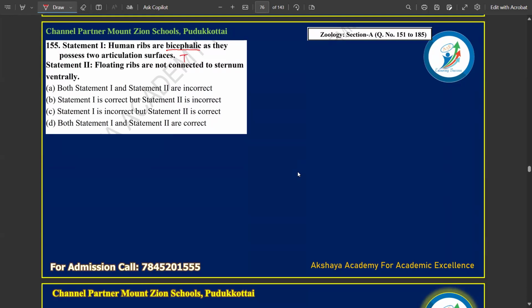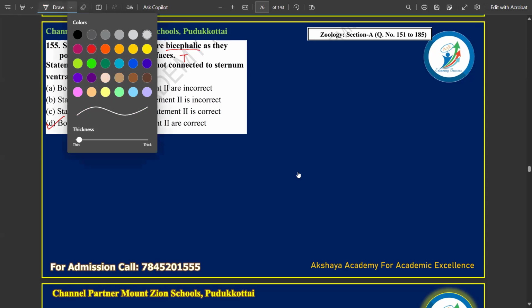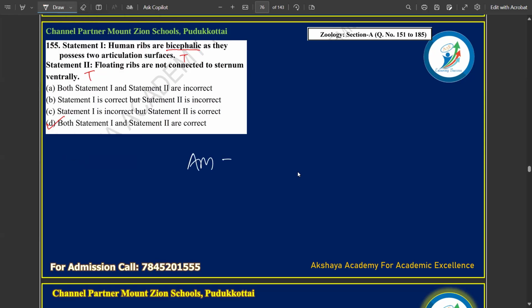Then, floating ribs are not connected to the sternum ventrally. This is also true, right? Floating ribs are not connected ventrally to the sternum. So here both statements 1 and 2 are correct. So the answer will be D.